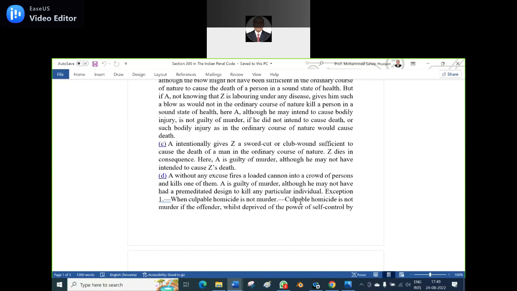Redendo singula singulis. I don't know how many people would know it. Yes, anyone? We don't know, sir. In the interpretation of statute, it is there. Language canon. You can draw the sword and you can load the pistol. You cannot interchange it. You cannot draw the gun and load the sword. Is it clear?